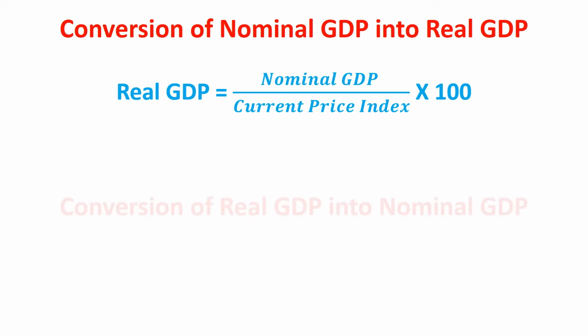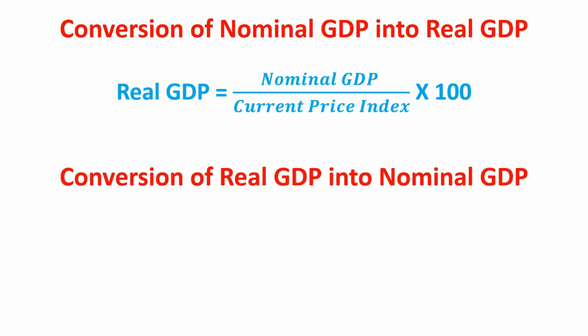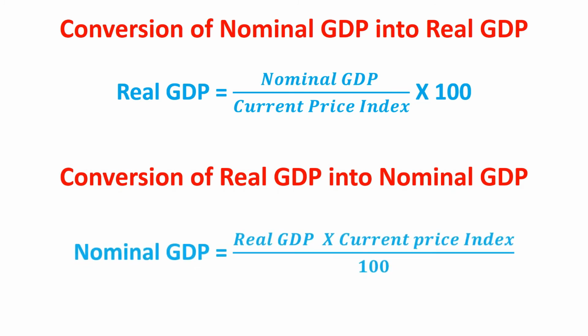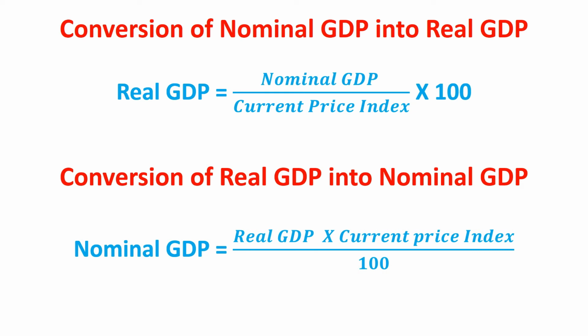Conversion of real GDP into nominal GDP. Nominal GDP is equal to real GDP into current price index divided by 100. In our last example, price index number is 140, then 12,500 into 140 divided by 100 is equal to 17,500. That is nominal GDP.